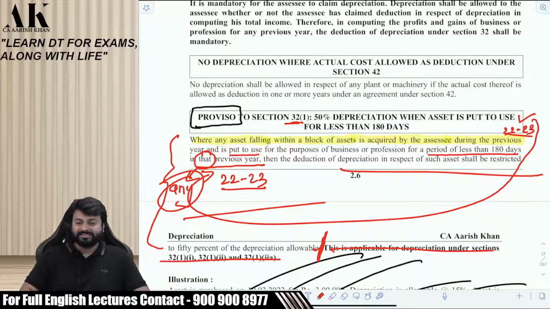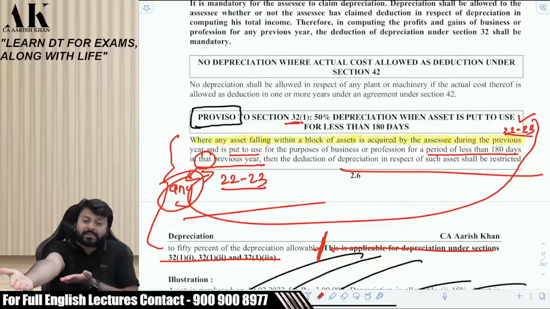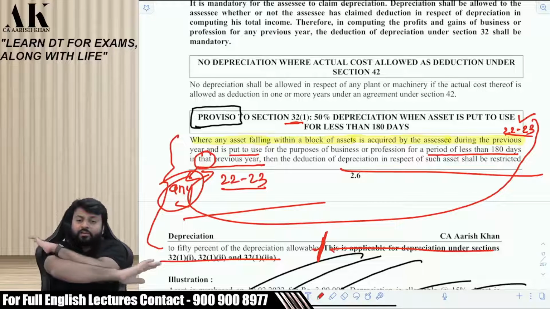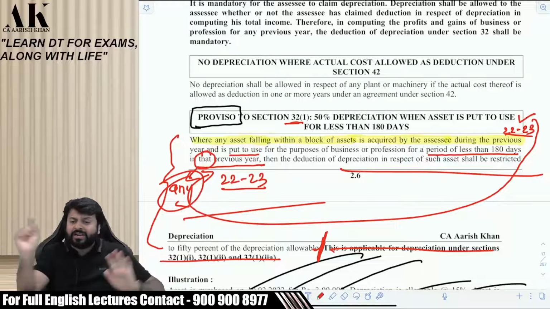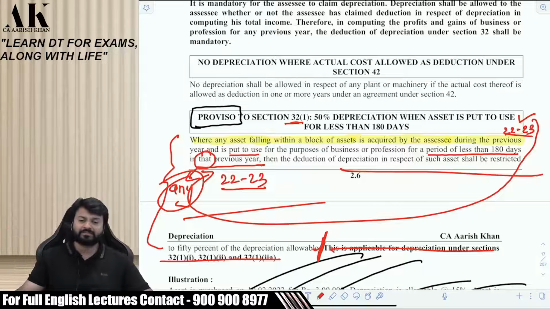So, did you understand when this proviso is applicable? When I acquire and put to use in the same year, then you have to check 180 days or not. But if I acquire in one year and put to use in the next, subsequent year, then you do not have to check whether it is used for 180 days. Even if it is used for a single day, then also you will get full depreciation in the subsequent year. Is everyone clear? Please tell me.